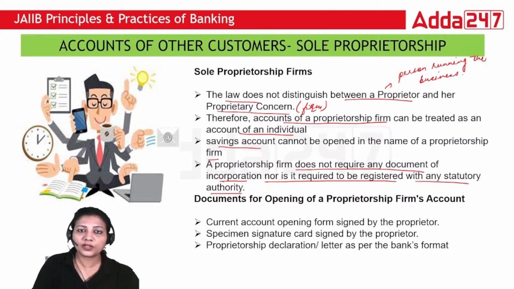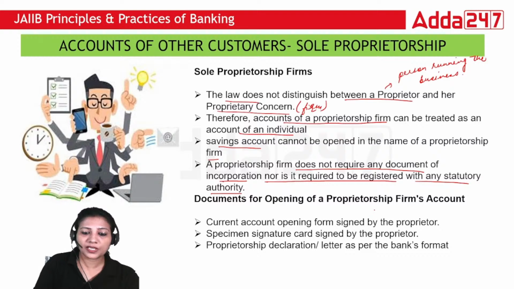So you don't need any kind of incorporation letter for a proprietorship firm. You just have to ensure that there is a firm which is running and where he or she is doing some kind of business. And second thing is that it is not mandatory to get it registered with any statutory authority.